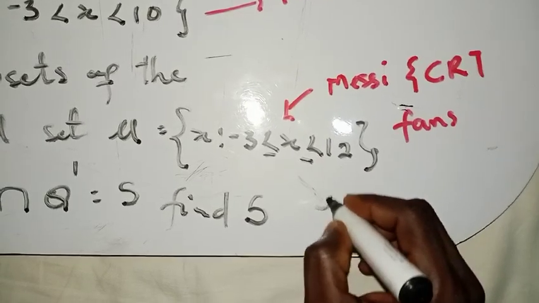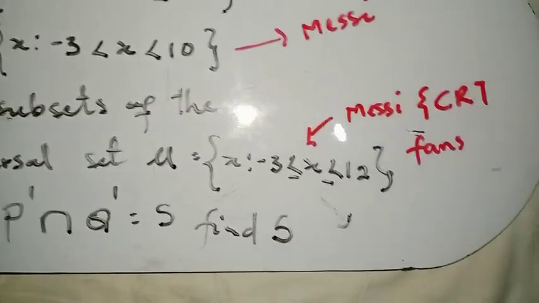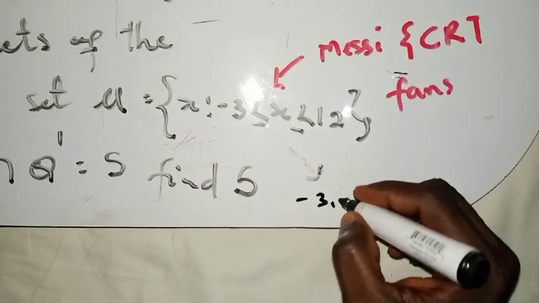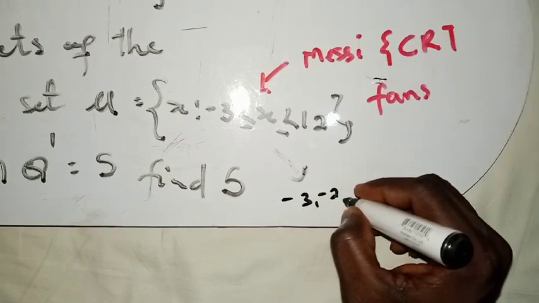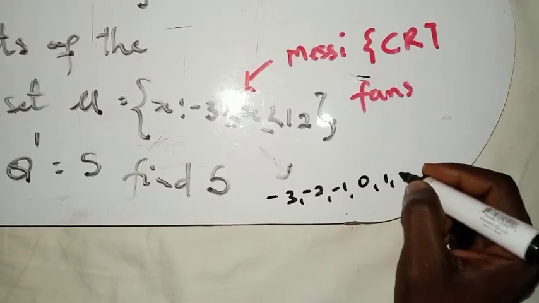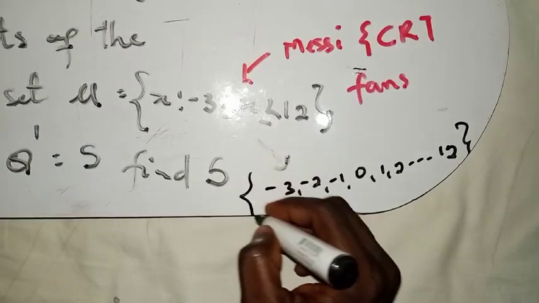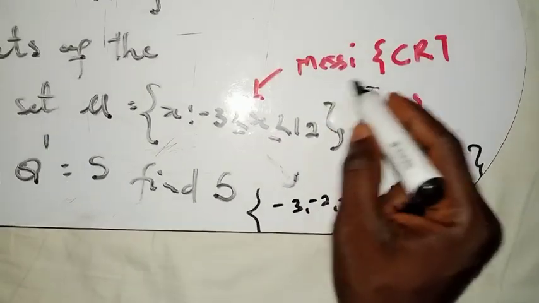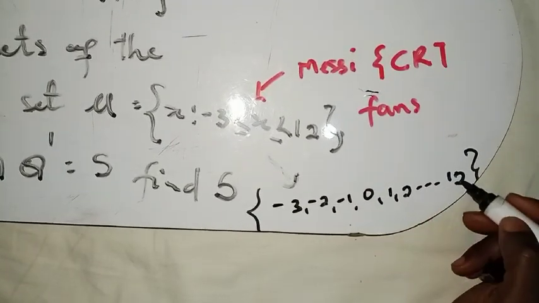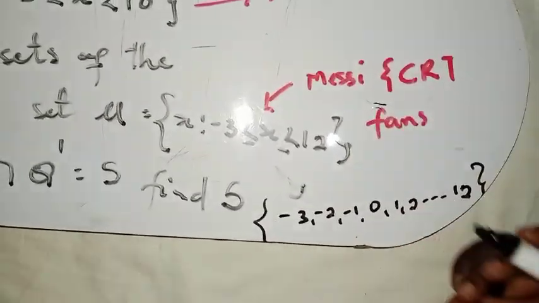So this guy here, let me change my marker, the pens are not working. This is going to start from -3, right? So -3, you go to -2, -1, and then 0, and then start from 1, 2 up to 12. So this is the entire football fan set, with the combination of CR7 and Messi. Everybody belongs to CR7 or Messi.